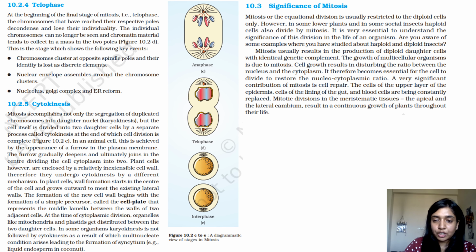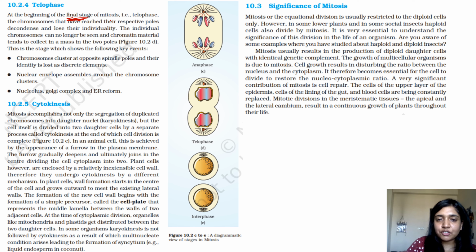Now we are talking about telophase. This is basically the last stage, because now they are clearly at opposite poles, right? At the beginning of the final stage of mitosis, telophase, the chromosomes that have reached their respective poles decondense.